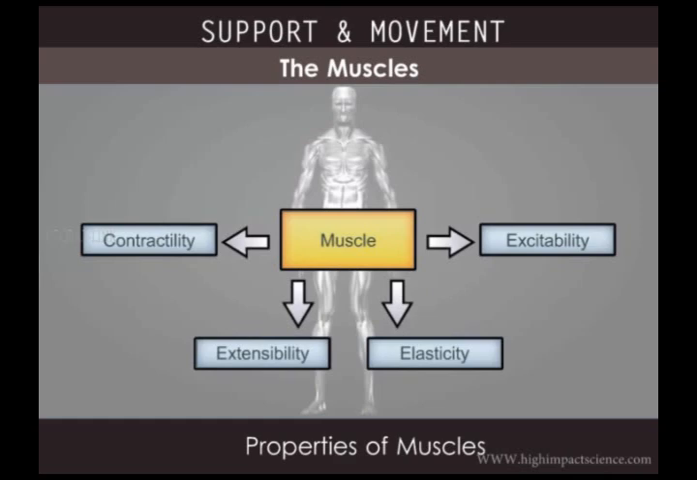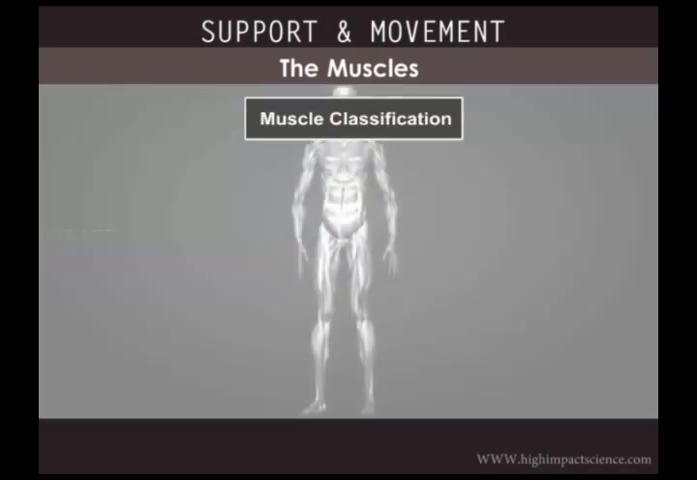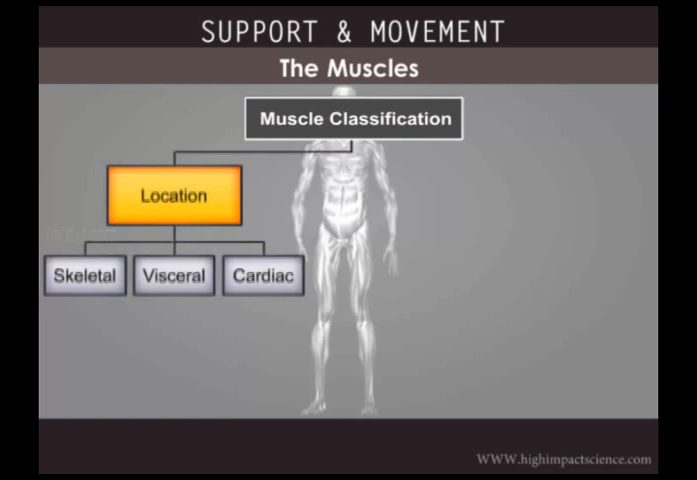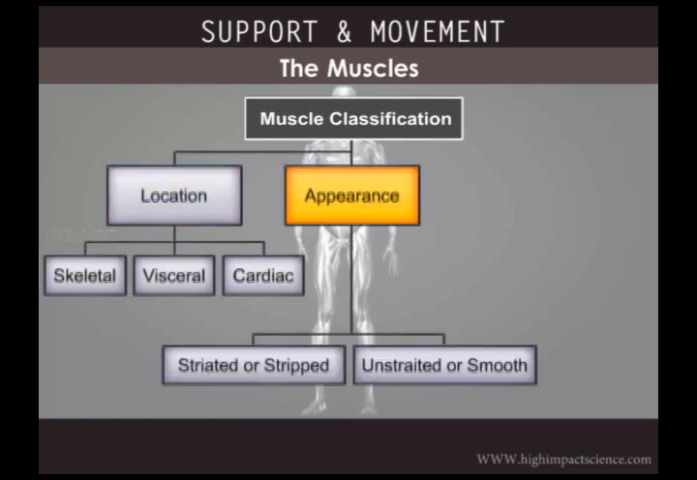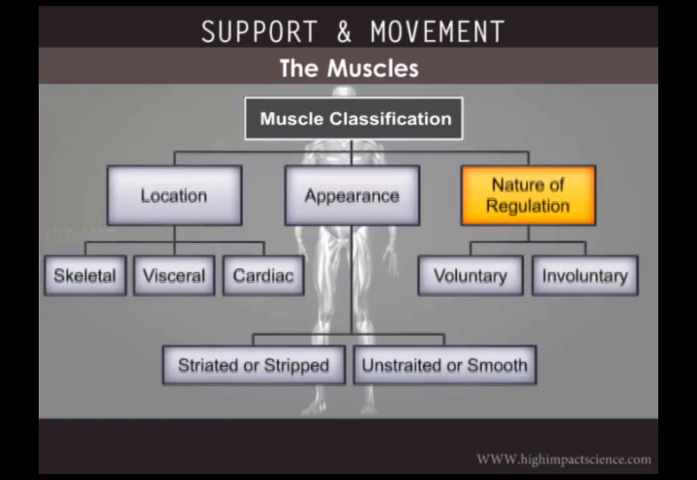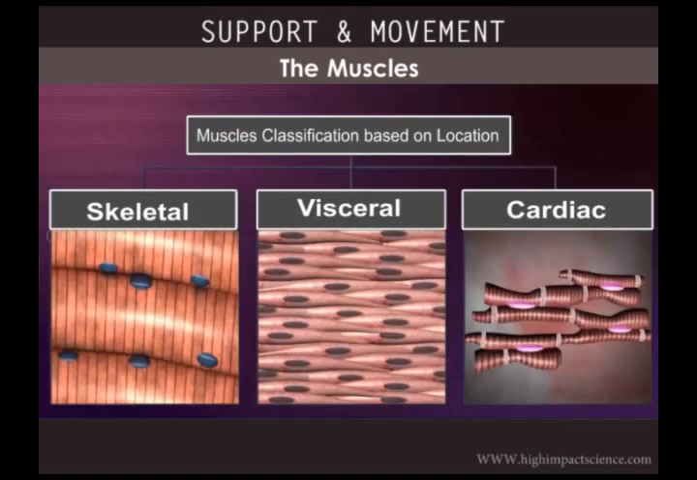Properties of muscles include contractility, extensibility, elasticity, and excitability. Muscles can be classified based on their location, appearance, and the nature of regulation of their activities. Based on their location, muscles are classified into skeletal, visceral, and cardiac.